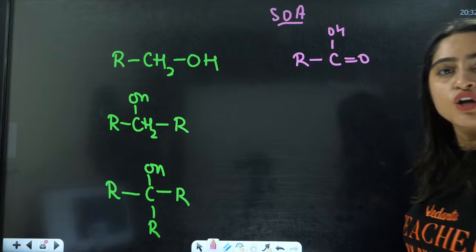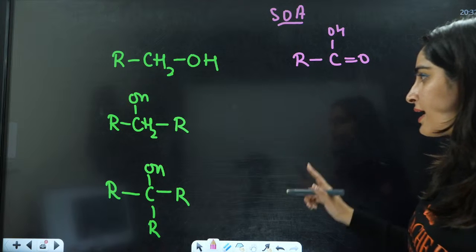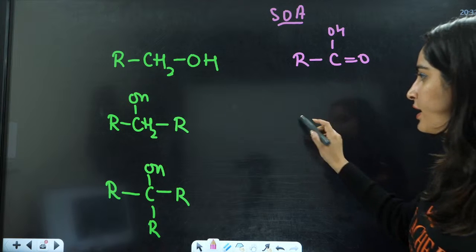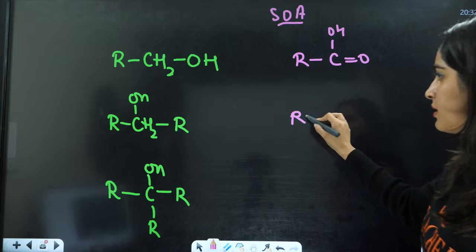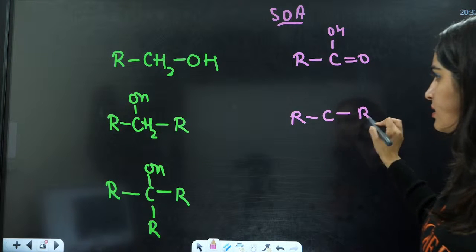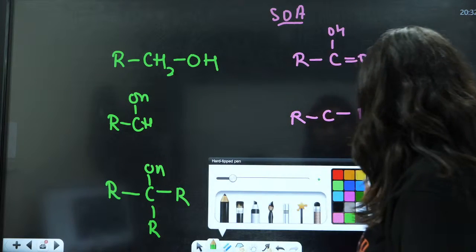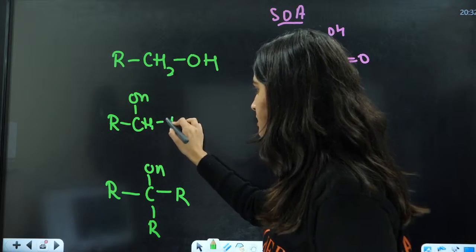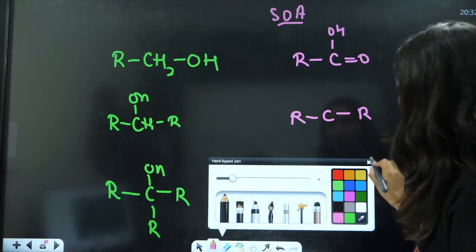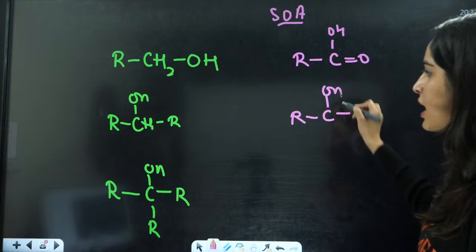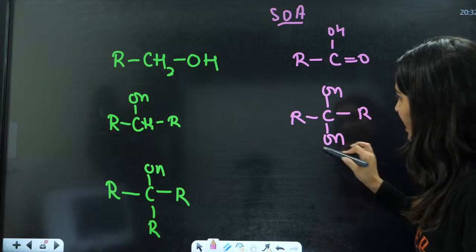It will lead to the formation of this acid here, right? With the strong oxidizing agent for 2 degree, it is going to form R, C, R. This is actually RCH, this is R, okay? So this is going to form here, this is OH, and this is OH, okay? So it is going to take away this OH and this.